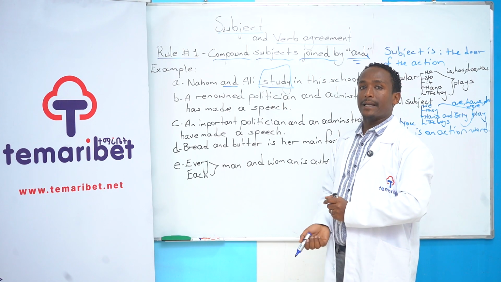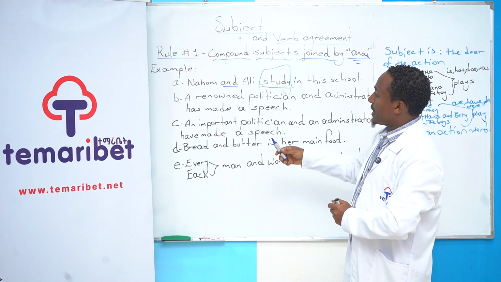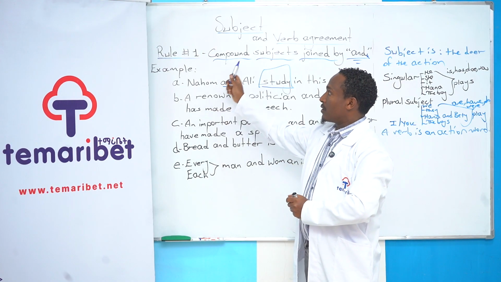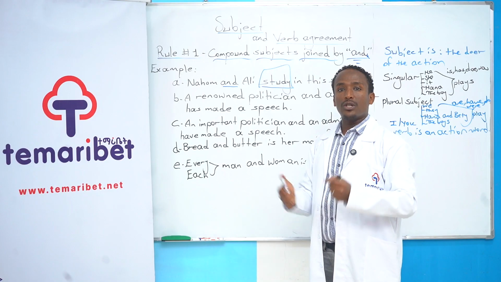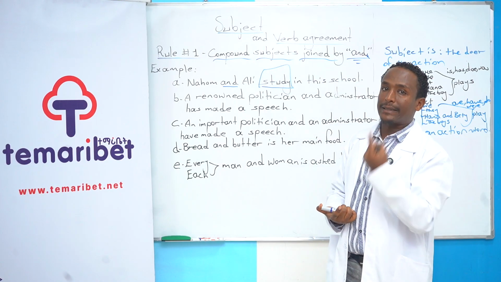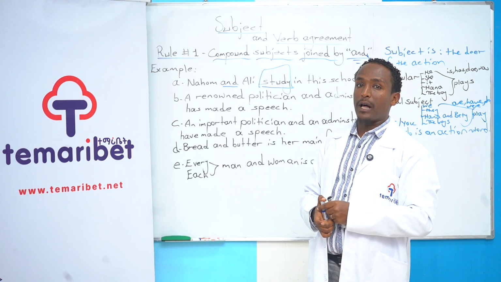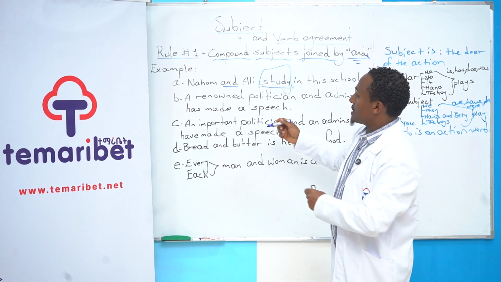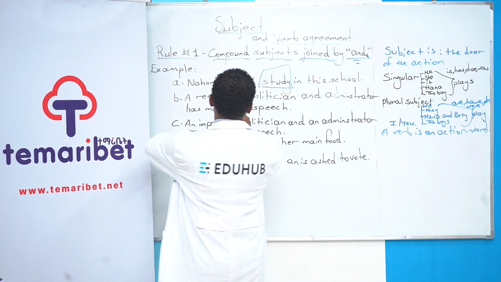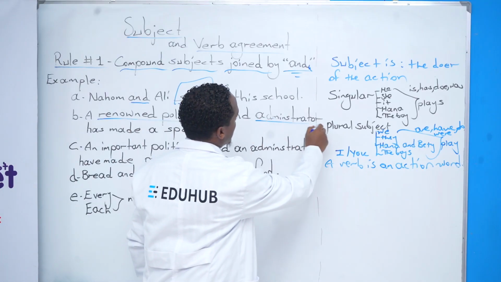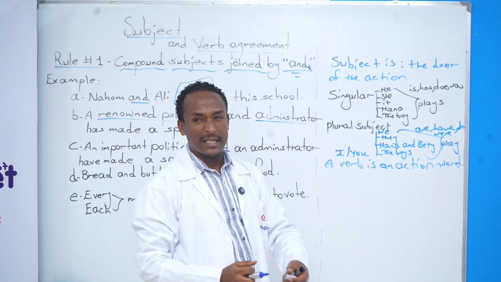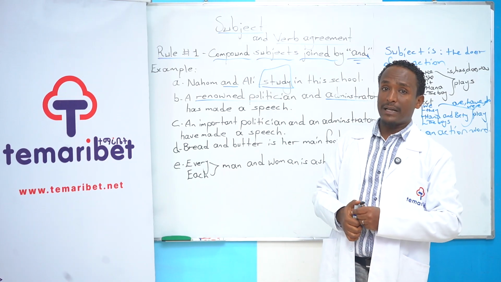The next very important rule goes to compound subjects joined by and, which is two nouns joined by and with one article or with one possessive pronoun. Assume these two nouns, renowned politician and administrator. How many individuals are they? The question everybody must ask.